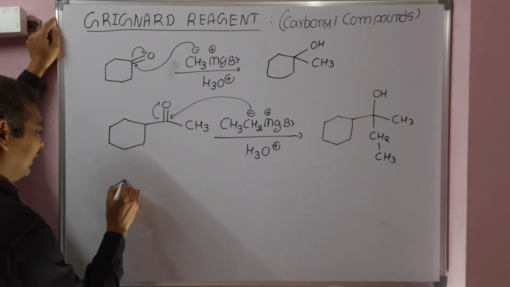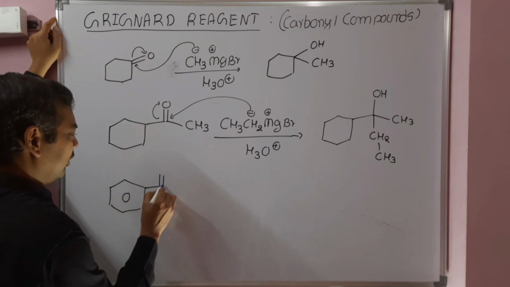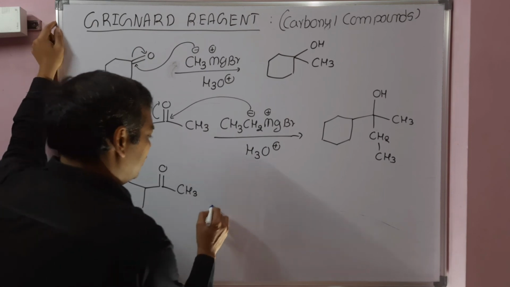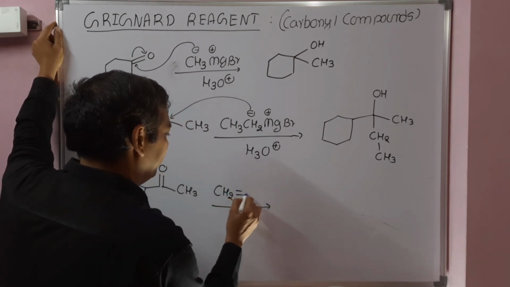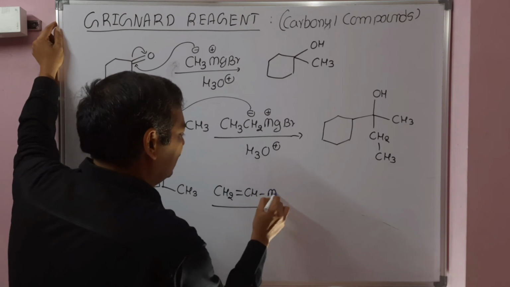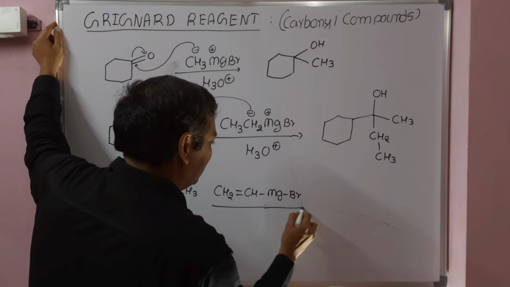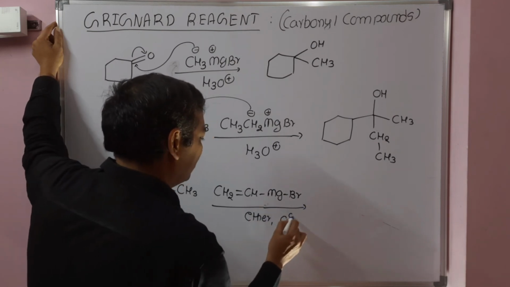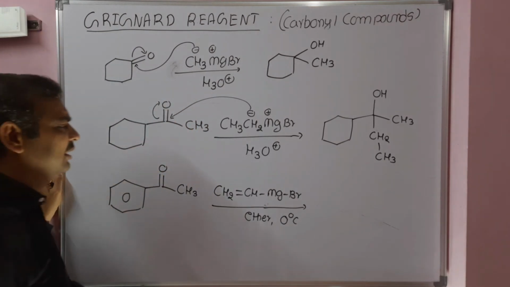Write the product obtained when acetophenone reacts with vinyl magnesium bromide. Generally the solvent is ether, and the temperature for all these reactions is generally 0 degrees centigrade to room temperature. High temperature is not required.